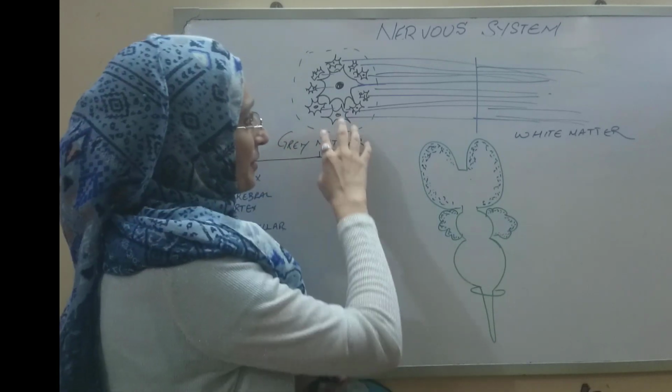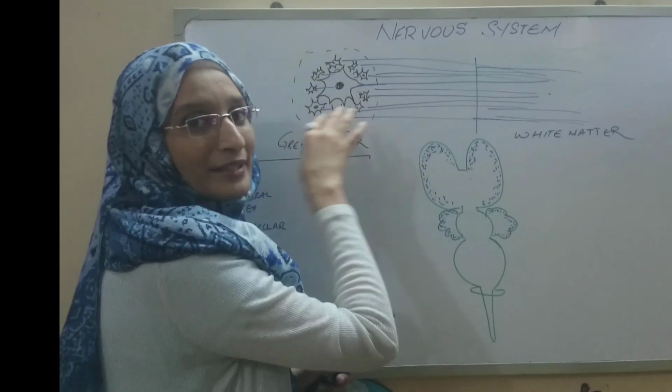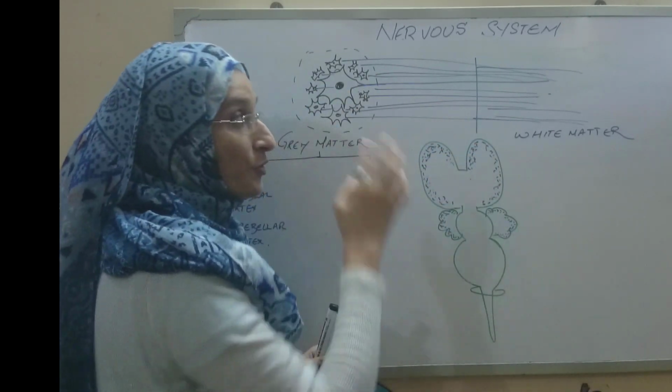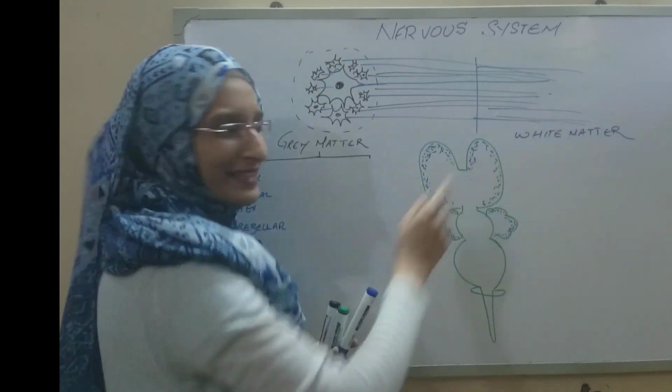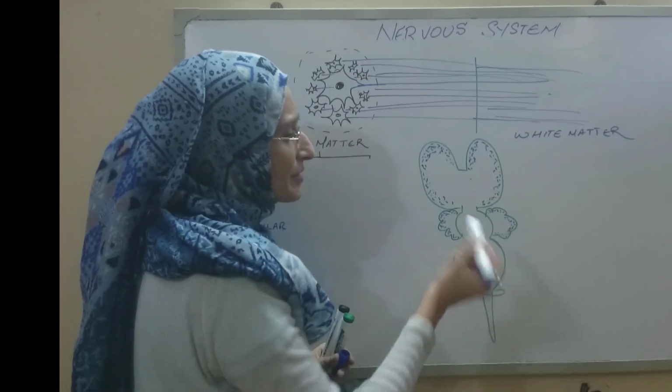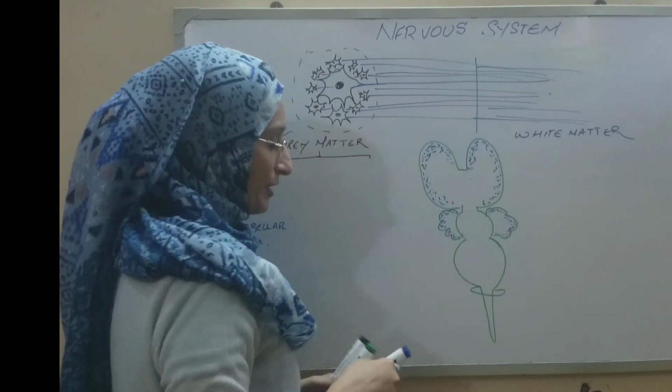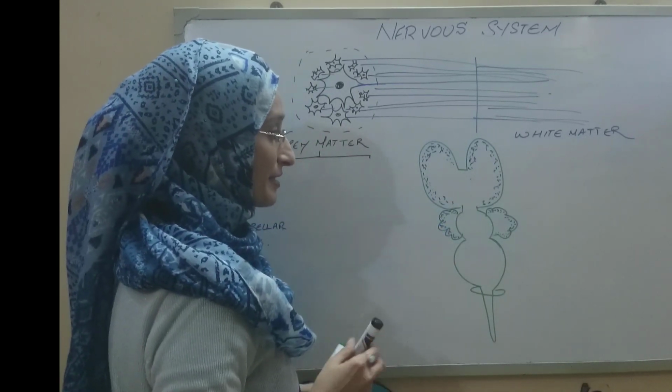Then we have another most important thing. Remember what I told you about the gray matter? The gray matter gives rise to what? The processes, of course, not the gray matter in fact. The gray matter gives rise to the white matter, you can say that. So similarly, we have numerous nerve cell bodies present here.